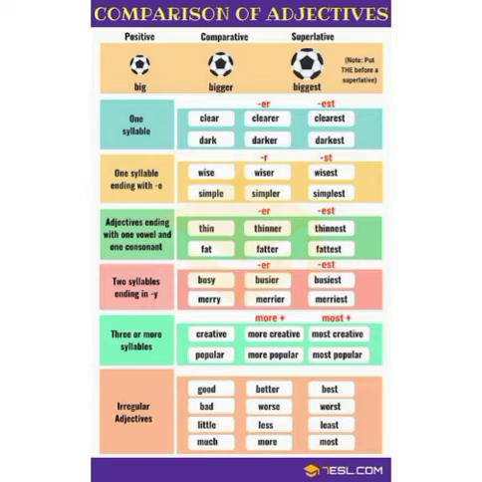Next is the irregular adjective. For irregular adjectives we do not add ER or EST; the word itself changes in all three degrees, like good, better, best, bad, worse, worst, little, less, least, much, more, most.